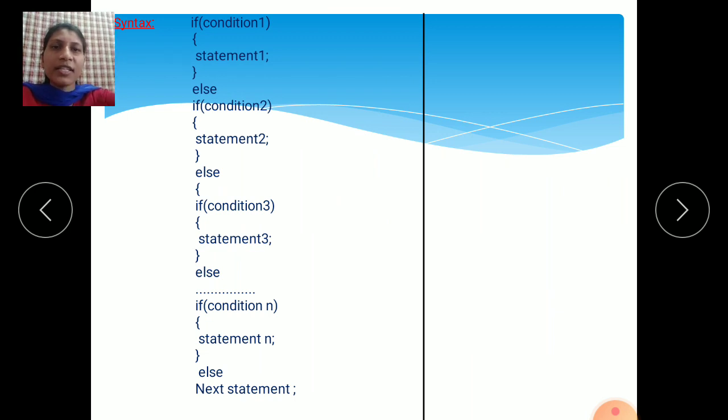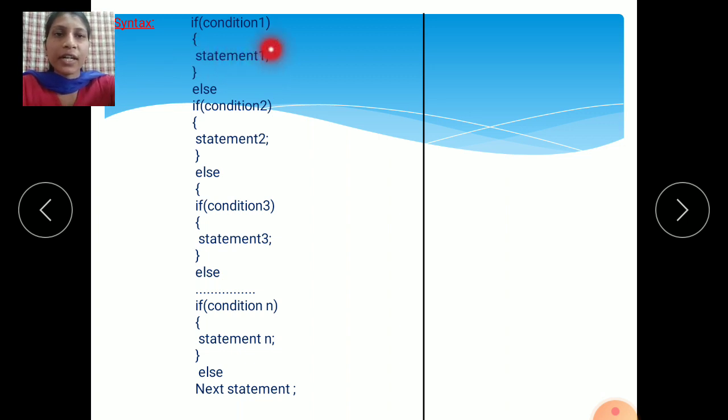See here, this is the syntax of nested if. This is the meaning of nested if or if else ladder. In an if condition or if else condition we are using only one condition, but nested if means we are using more than 2 conditions here. That is the meaning of nested if or if else ladder.